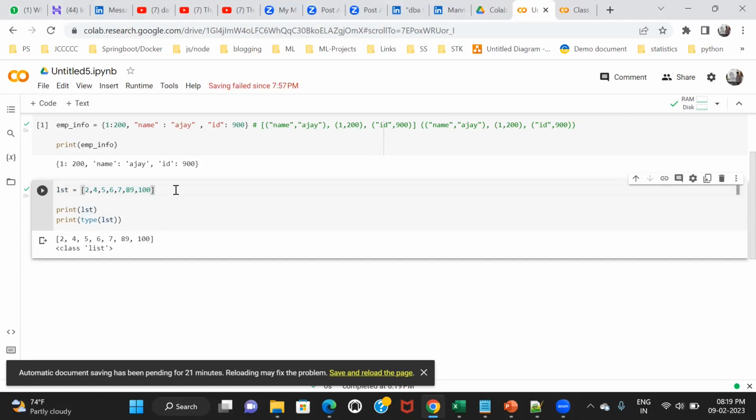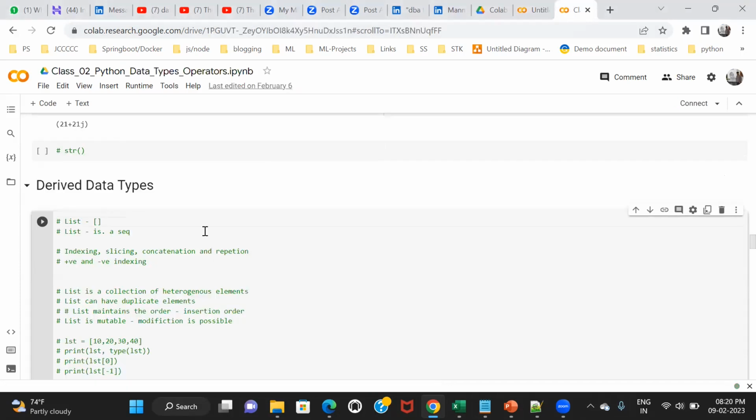So how to create a list in Python is very simple. It's super easy. Just create a square bracket like this, opening and closing, and just keep adding the elements inside the list using comma separation. So how to separate the elements? Only the comma is allowed. You cannot use anything other than a comma. So this is the way of creating a list. Any doubt here? How to create a list? This is easy, right? So this is the way of creating a list.